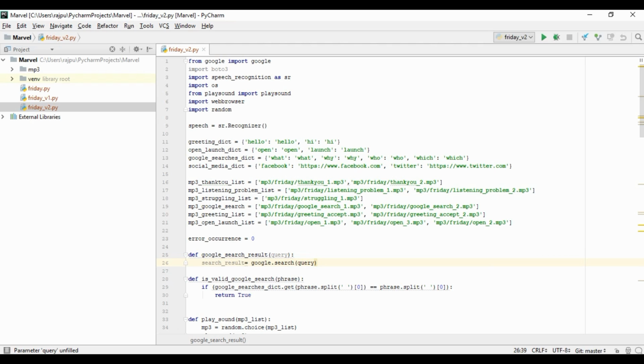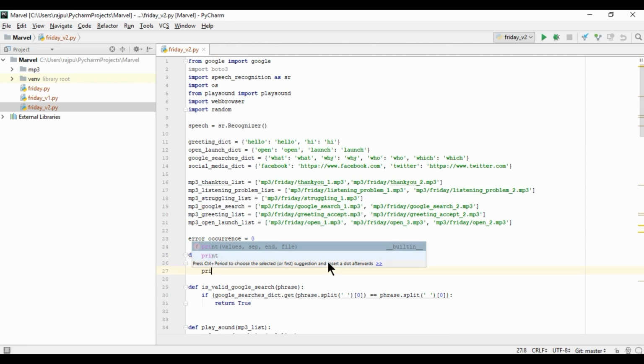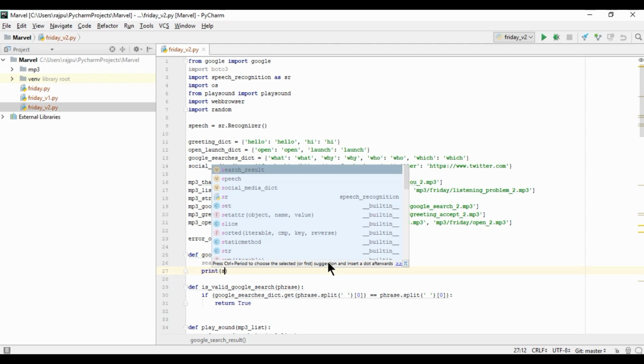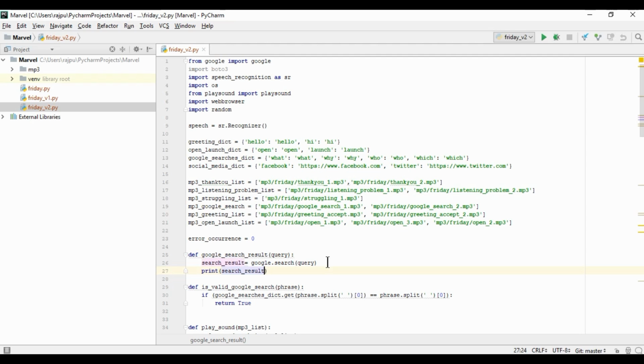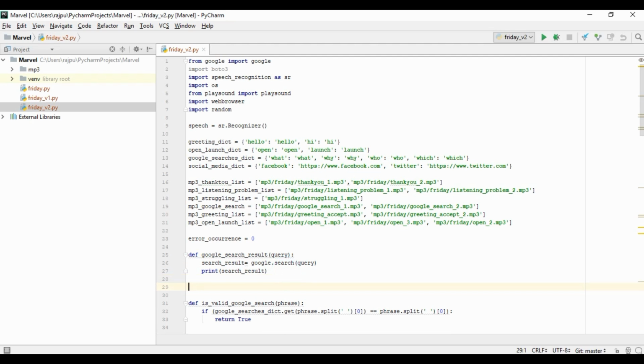So whichever query we give this method search, it will return the response to this variable search_result. So I'll show you how it looks. So search_result, and here I will exit the program.